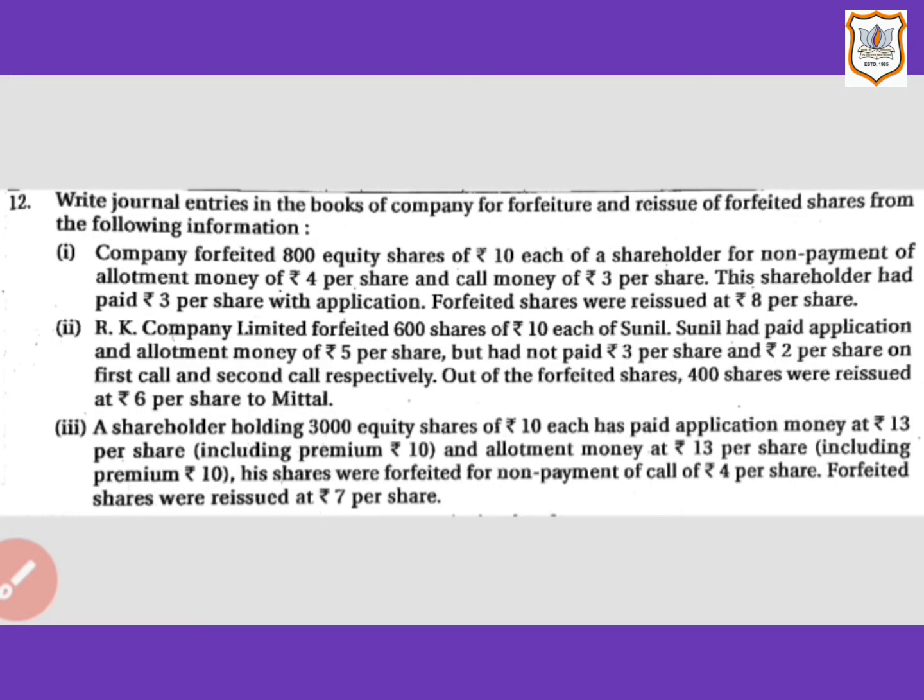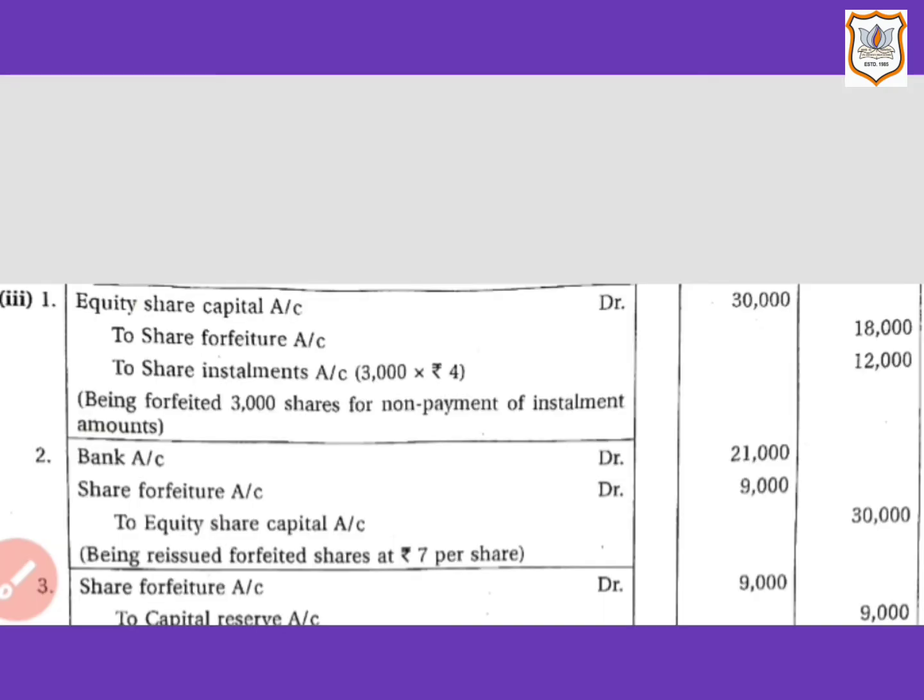Here in the third condition, it is given that a shareholder holding 3,000 equity shares of rupees 10 each has paid application money at rupees 13 per share including premium rupees 10, and allotment money at rupees 13 per share including premium rupees 10. His shares were forfeited for non-payment of call of rupees 4 per share. Then forfeited shares were reissued at rupees 7 per share. So here this is the condition when shares are issued at premium and full amount of premium is received.